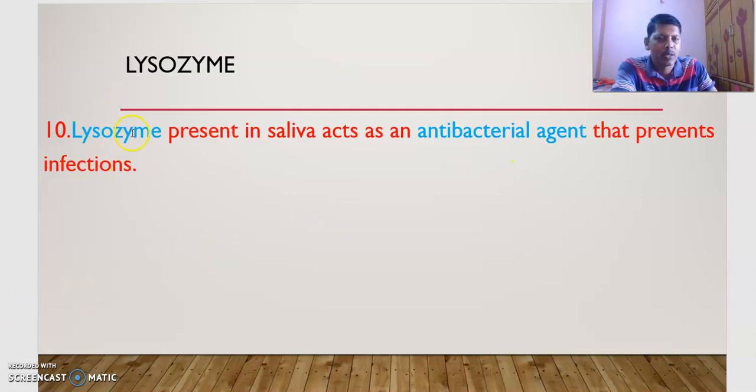Next, lysozyme. What is the function of lysozyme present in our saliva? I told you there are some antibodies also present in our saliva, like IgG antibodies, and they are part of the immune system. This lysozyme is also part of the immune system. Lysozyme present in saliva acts as an antibacterial agent that prevents infections. That's about digestion in the buccal cavity.